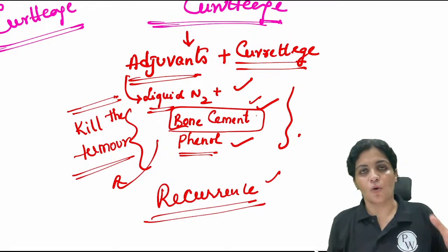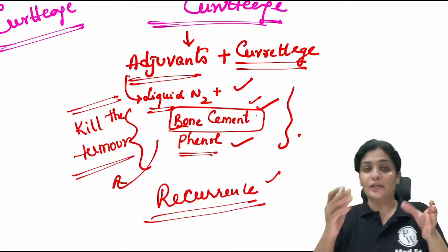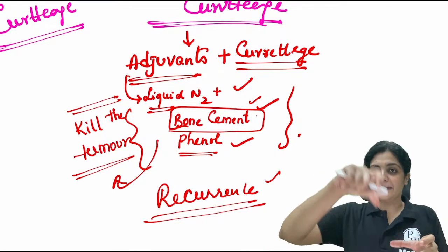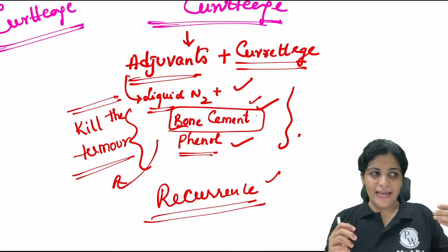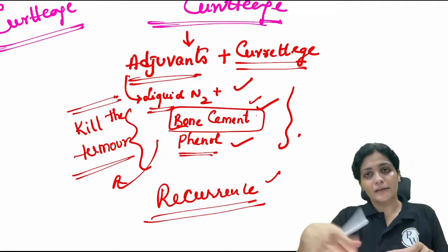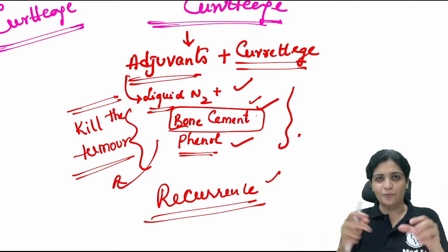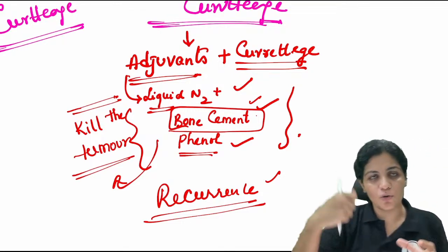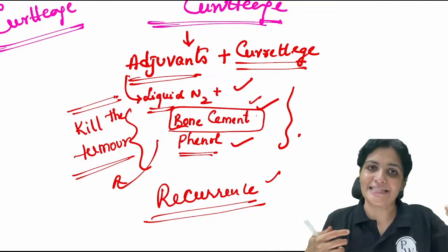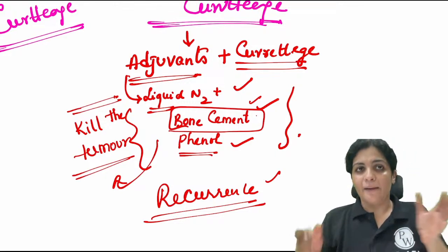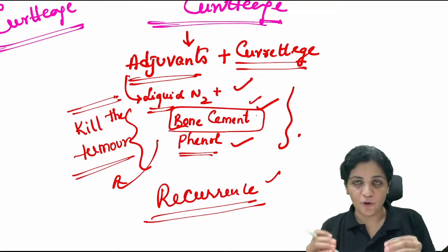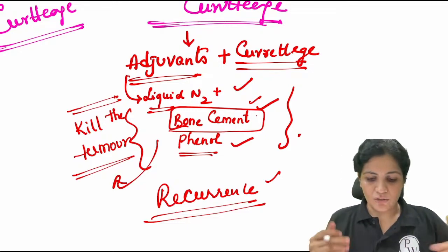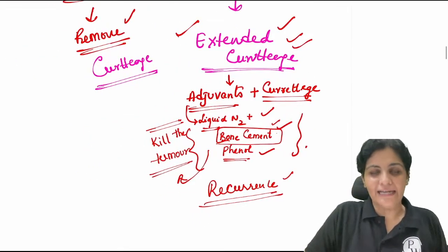That is why we do what is called extended curettage. Curettage ka extension version. What is the extension version of the curettage? We are putting these adjuvants, right? So extensive curettage is we extensively remove all the things, right? We don't take any chance because there is a high chance of recurrence. Whatever is there we try to remove. So that is extensive removal of the contents. But extended curettage is the terminology given to the addition of the adjuvants after curetting. Understood? So the treatment is extended curettage.